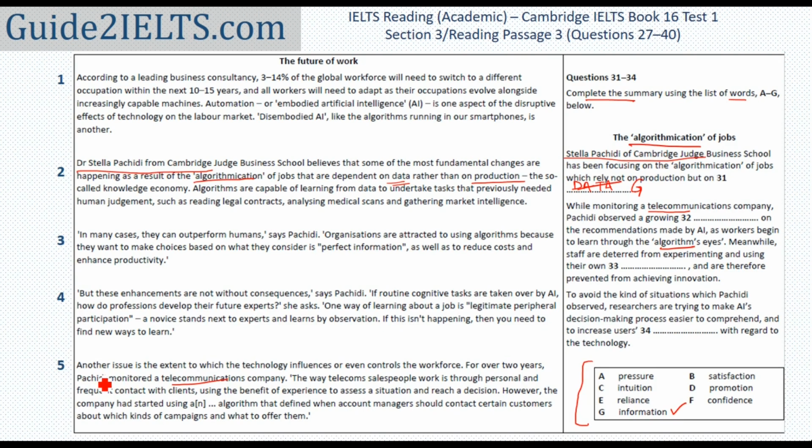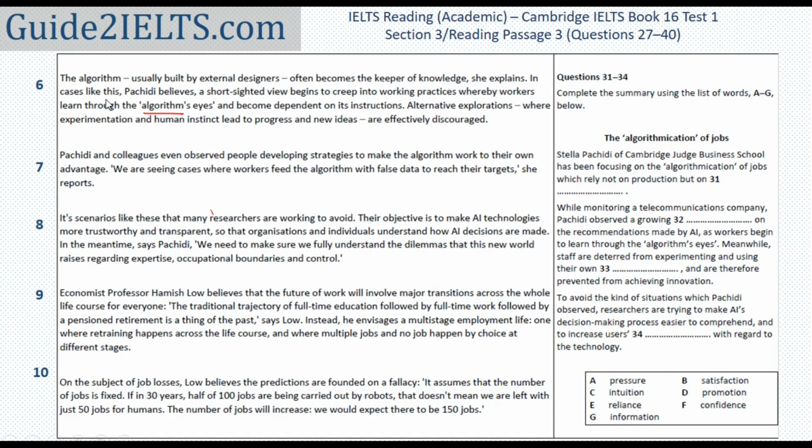In paragraph 5, I see that salespeople are mentioned, which could be workers, but I don't see any mention of any increase. I don't see any mention of workers or staff being mentioned generally. I'll start scanning paragraph 6 now. If needed, I'll come back to paragraph 5. So in paragraph 6, it says, the algorithm often becomes the keeper of knowledge. In cases like this, a short-sighted view begins. Workers learn through the algorithm's eyes and become dependent on its instructions.